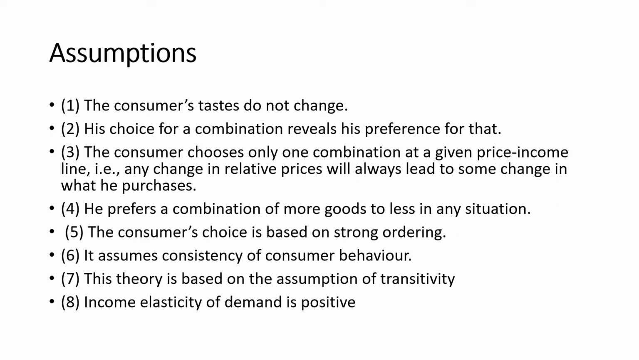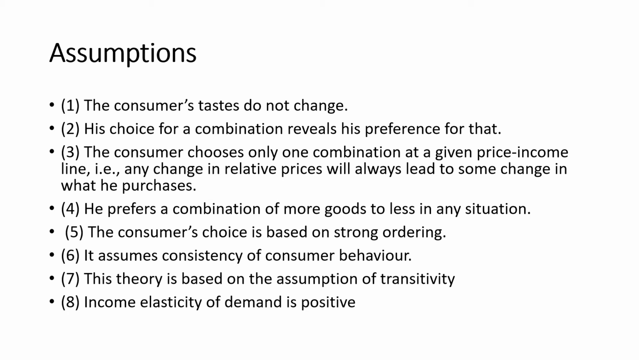axiom of revealed preference. Now coming to the assumptions of the revealed preference hypothesis, it assumes that the consumer's tastes do not change. There is no change in the taste and preference of the consumer, and also his choice is for a combination. Choice reveals preference. If you choose a particular commodity, that means that you prefer that. Okay, then the consumer chooses only one combination at the given price income situation. That is, given the price of the commodities in the market and given your income, the consumer would be able to choose only one combination of two goods.